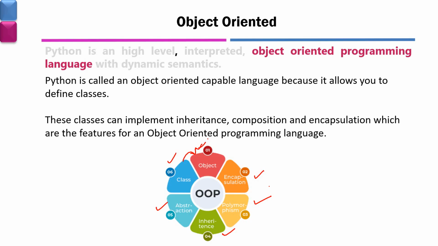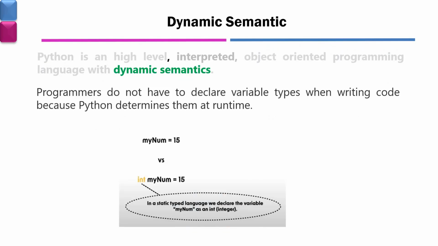Next is dynamic semantics. This is a very useful utility of Python, that Python follows dynamic semantics. What do we mean by that? That means as programmers, we don't have to declare the variables when we are writing the code. Because in a normal programming language, what happens? We have to write int myname = 15.